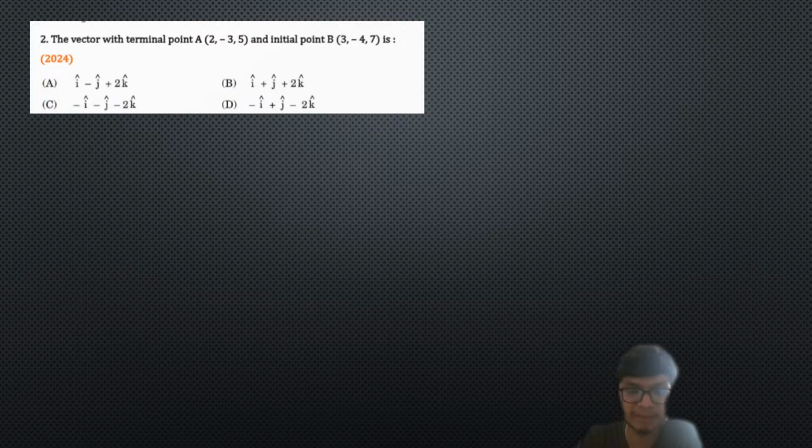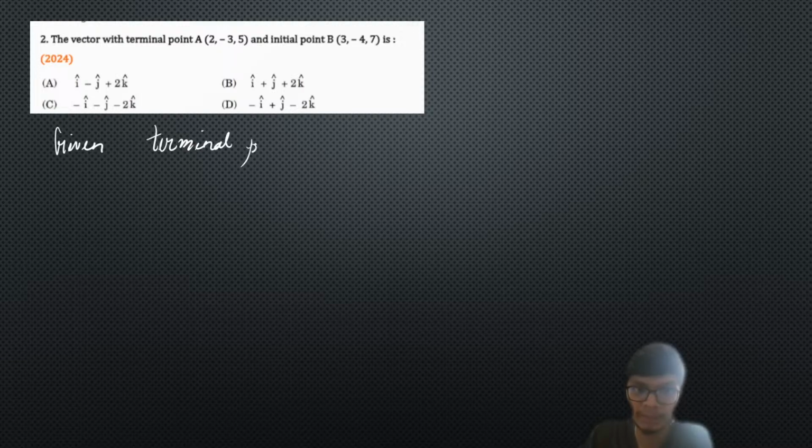Another problem we have is a very simple problem on the definitions of vectors. Another one marker or MCQ problem. So again, how do we approach and write this problem? First of all, the given thing is that we have the terminal point. Many students don't know the basic nomenclature of vectors, so I will repeat that for them.